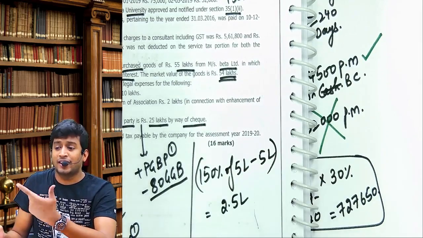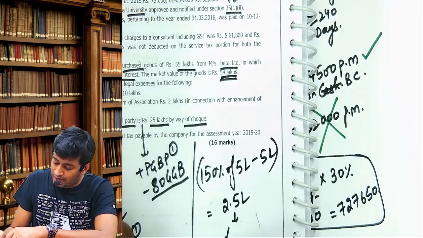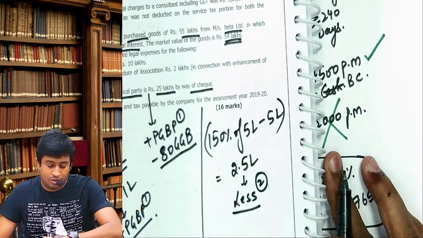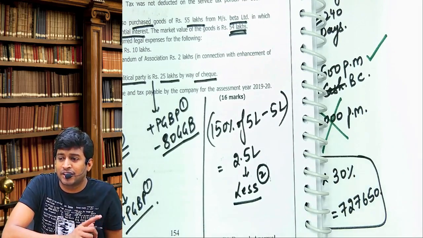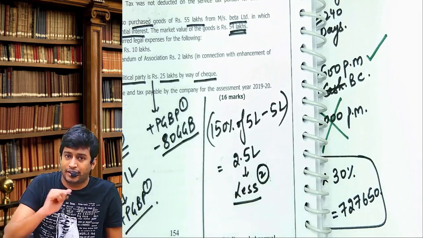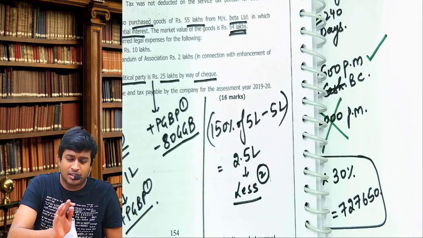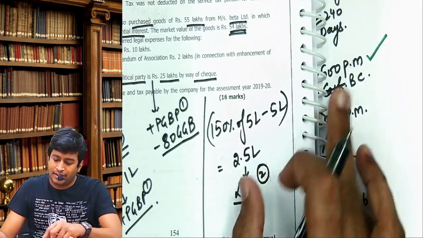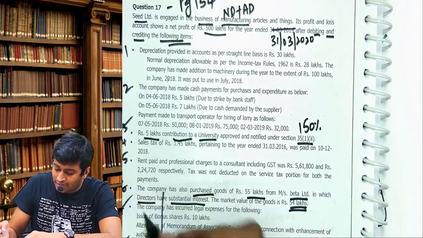You will get extra deduction. Means my profit will increase or decrease? My profit will decrease, and you will do less under less 2. Why not less 1? Less 1 heading is items credited. This is not a credit item, this is a debit item. So if it does not come under add 1 or less 1, it comes under add 2 or less 2. Simple logic. How much is less 2? 2.5 lakhs.